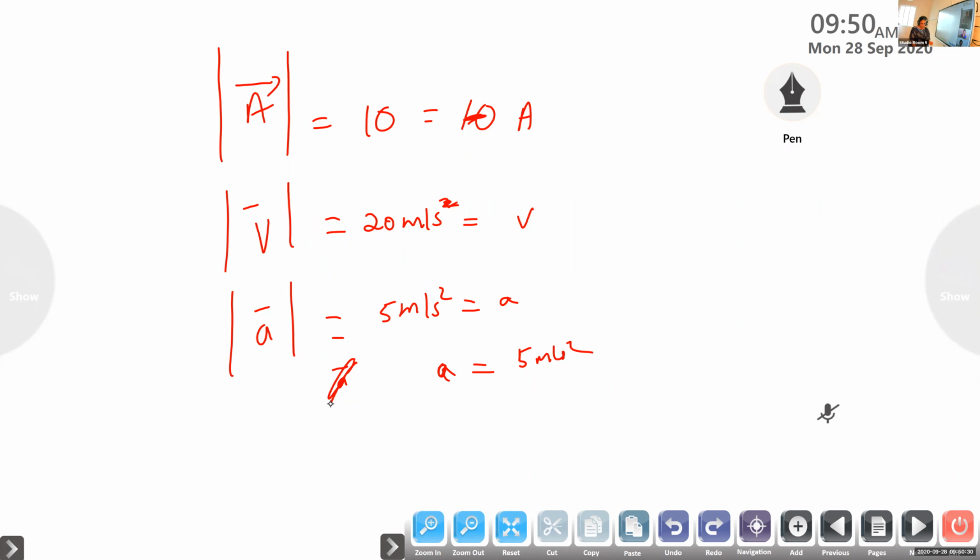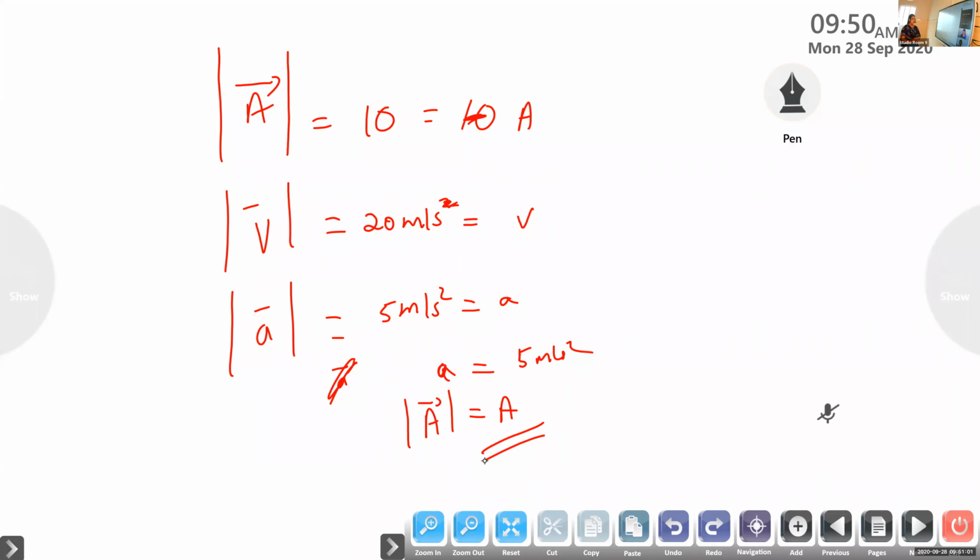So the magnitude of vector A can be written as modulus of vector A is equal to A. Yeah.